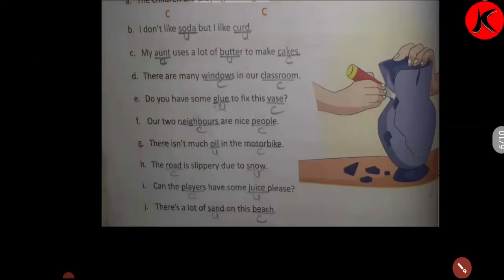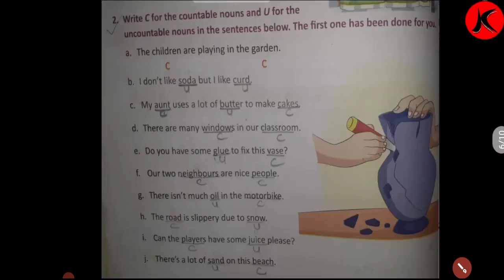Now we'll go to the next page. Write C for the countable nouns and U for the uncountable nouns in the sentences below. The first has been done for you. What do you have to do? Here you have to write C for countable nouns and U for the uncountable nouns in the sentences below. The first one, the example, has been done for you.